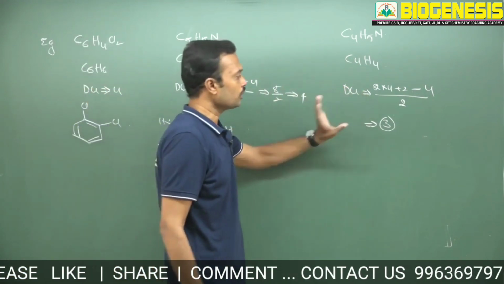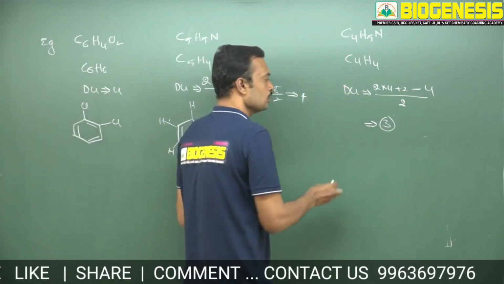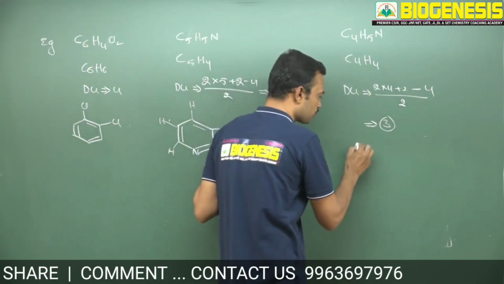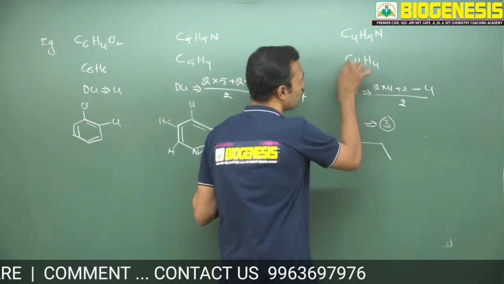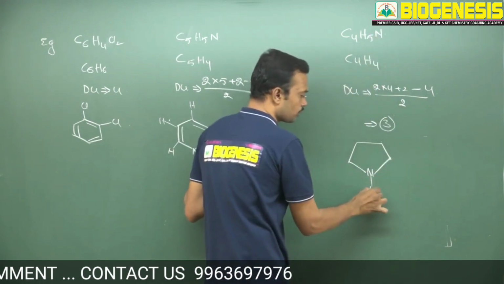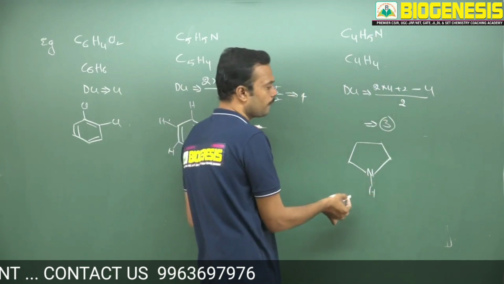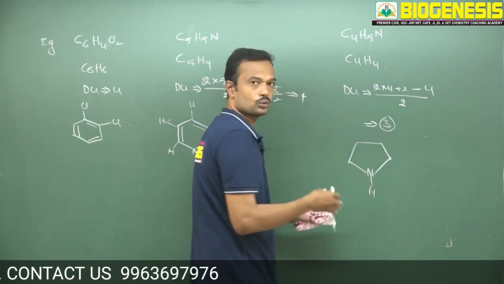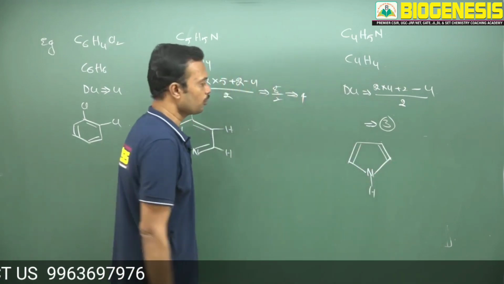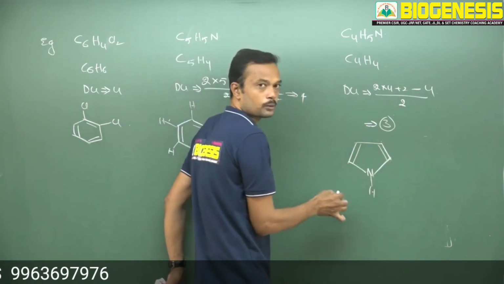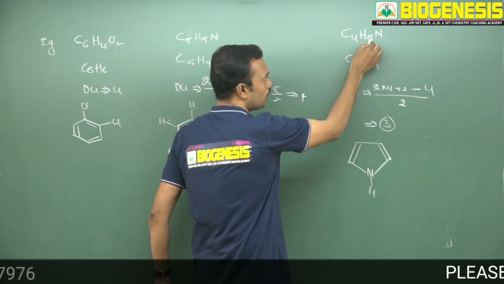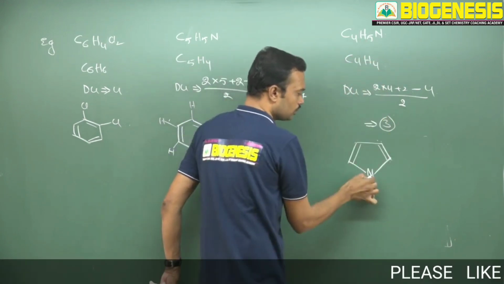When the degree of unsaturation is 3, you may expect nitrogen to be one part of the ring. So the total number of carbons is 1, 2, 3, 4; 4 carbons are over, and one nitrogen should be introduced here. Now one ring is over by writing one hydrogen. Now I would like to place the remaining two double bonds here. Now see the formula: 4 carbons, 5 hydrogens and 1 nitrogen.